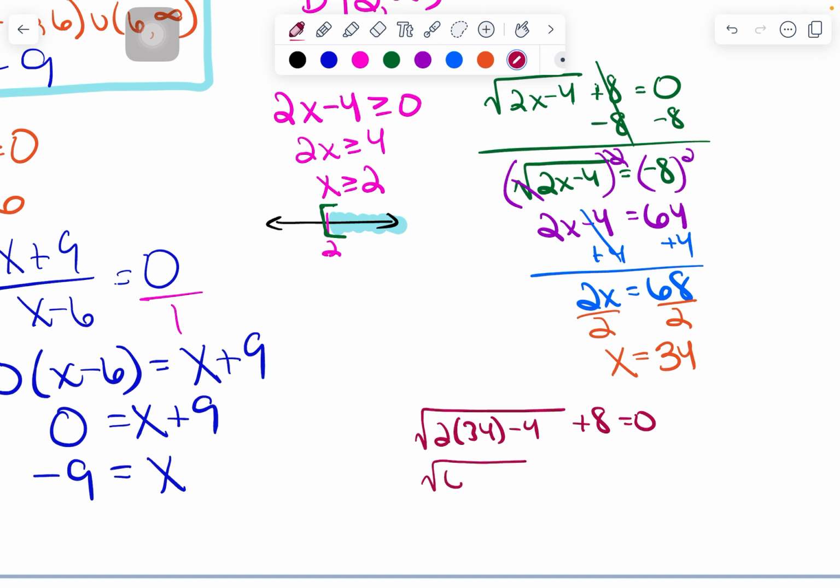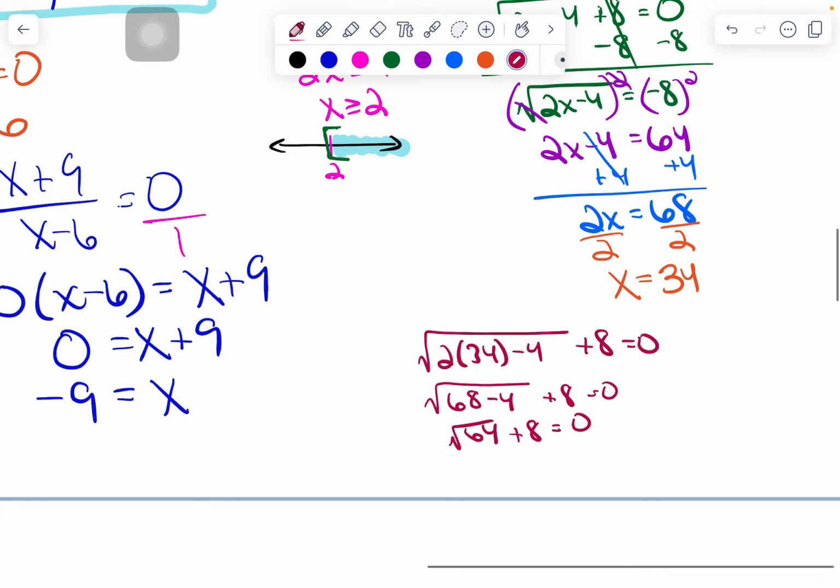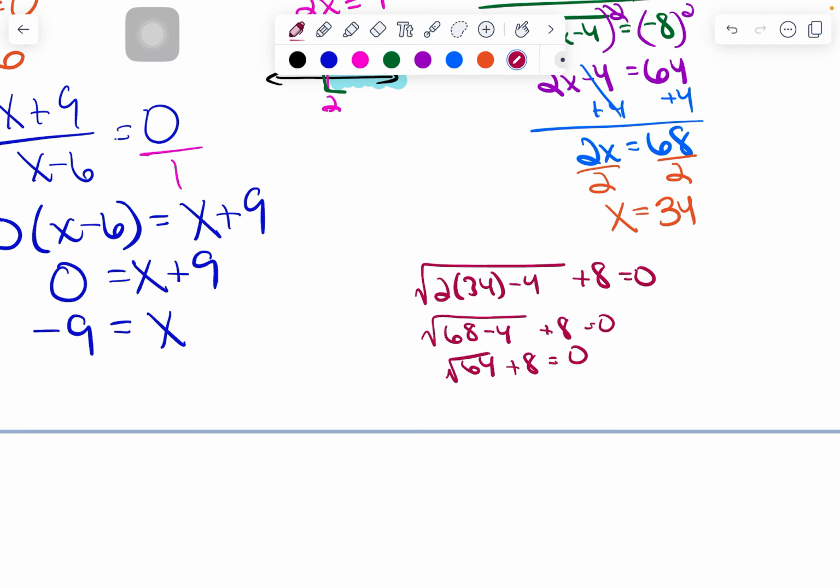So 2 times 34 is 68. 68 minus 4 is 64. There's an equal to 0 part that keeps coming down. I keep running out of space, my apologies. Square root of 64 is 8. 8 plus 8 is equal to 0. So that means 16 is equal to 0. And no, it is not. That is a false statement.